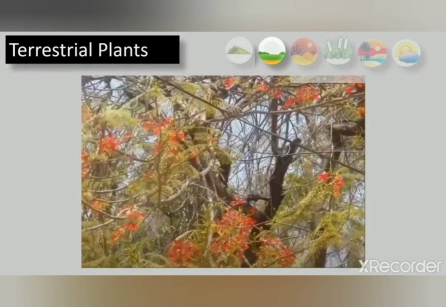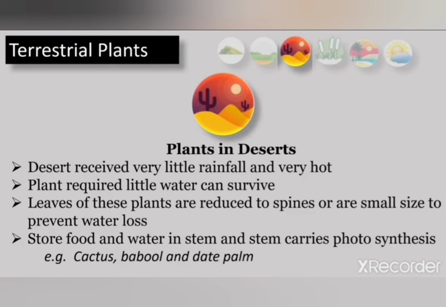Okay, next let us study about the plants growing in desert. Okay student, as the name desert comes to our mind, we just get an idea of the cactus plant. In the desert area it is very dry, as there is very little rain, and it's very hot.